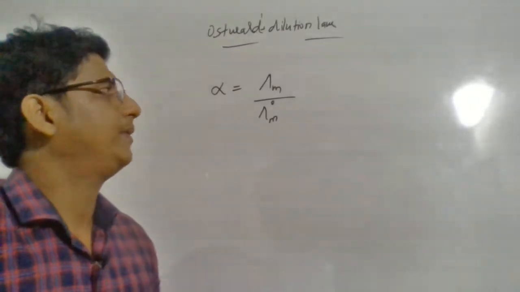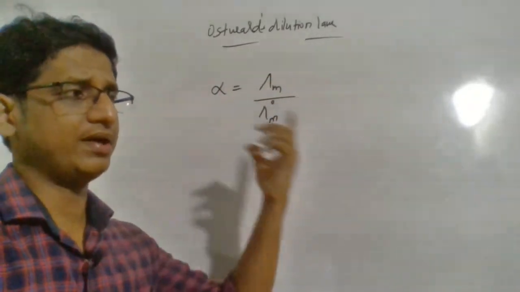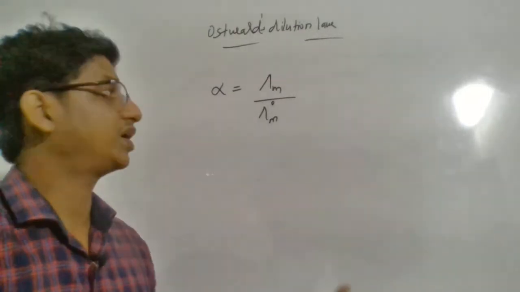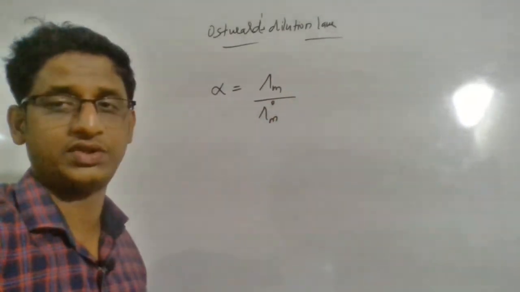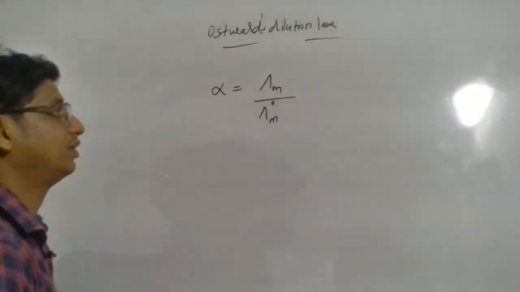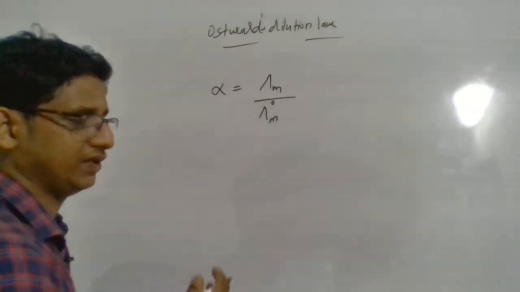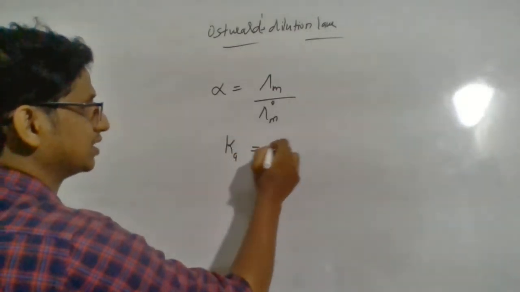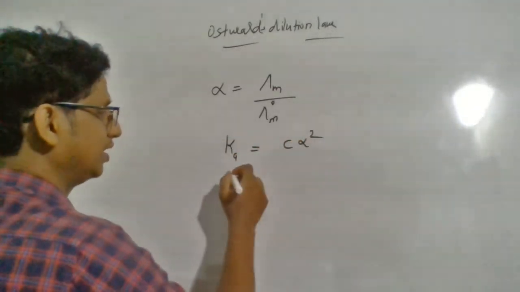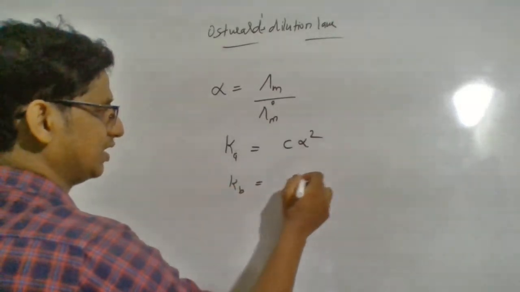So here, if lambda m and lambda 0 m are given, how can you find alpha? Lambda m by lambda 0 m will give you alpha. Once you have alpha you can find Ka is equal to C alpha square, Kb will be equal to C alpha square.